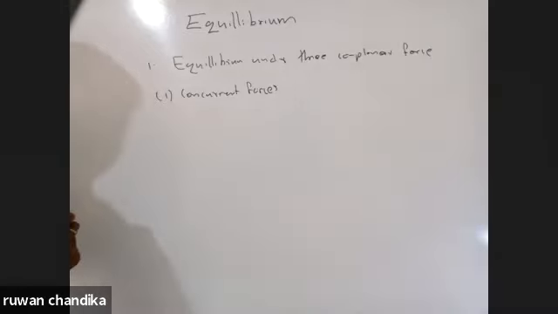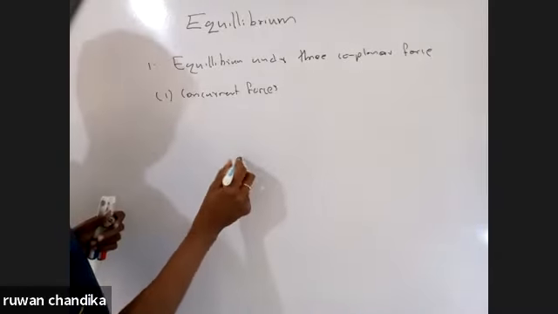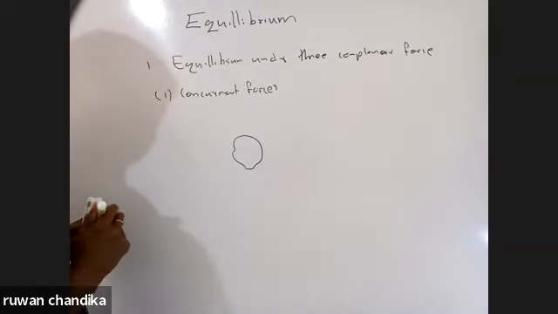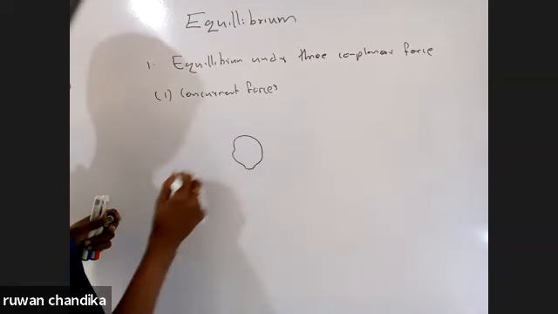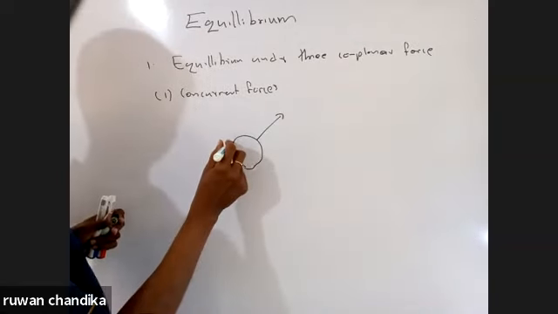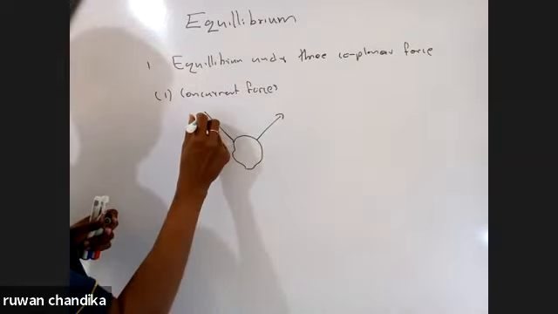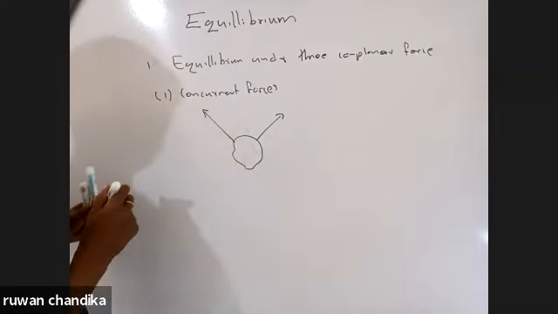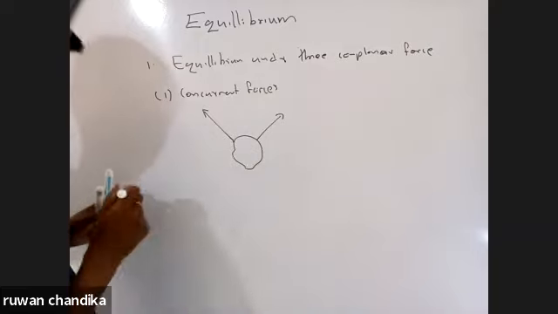When there are concurrent forces acting on a certain body, let's say this is the object and these are the three forces acting on that object, their lines of action of force should meet.